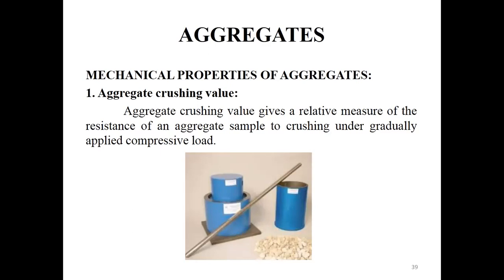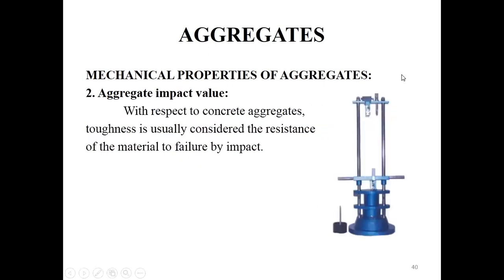Y means the mean percentage fines from the two tests. The mean percentage fine from the two tests at this load shall be applied using this formula to calculate the load required to give that 10% fineness. This will give the load required for the 10% fineness in the aggregate. Next, we are going to discuss the aggregate impact value.